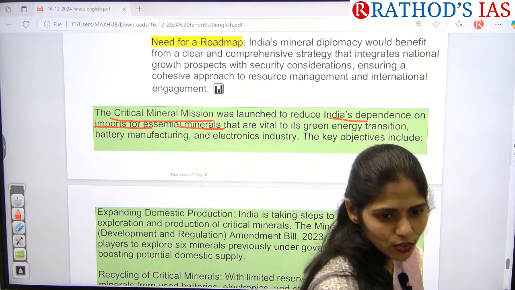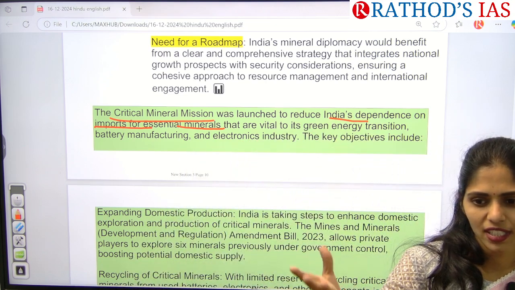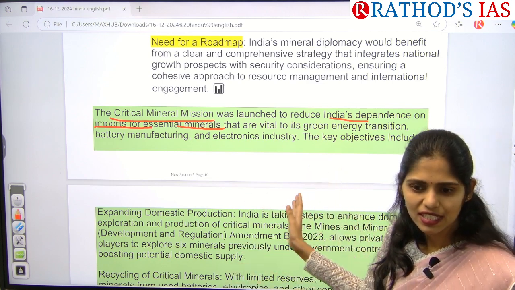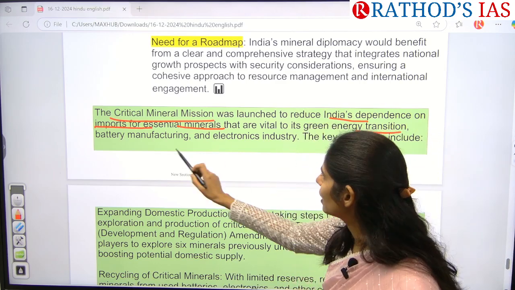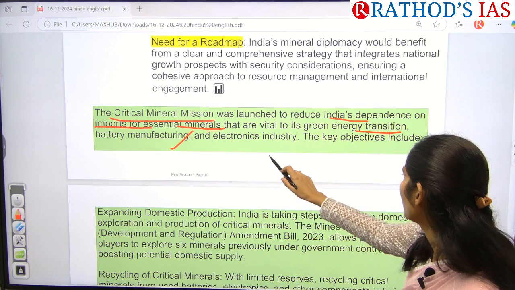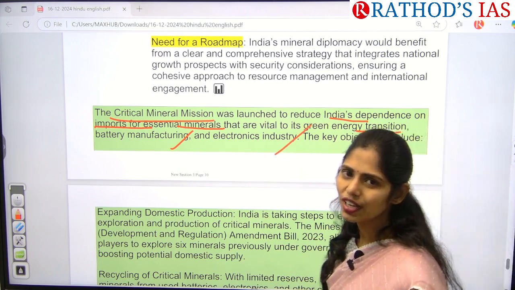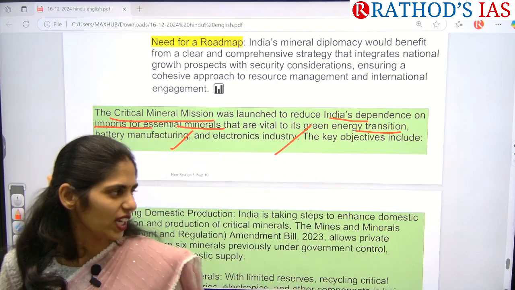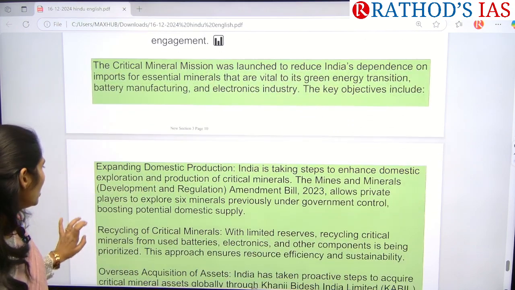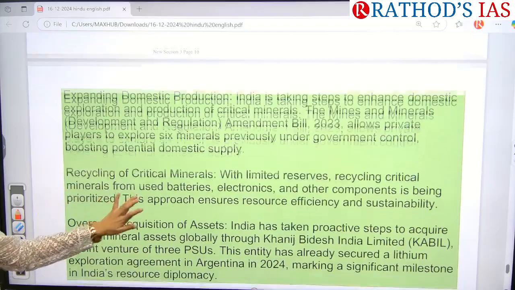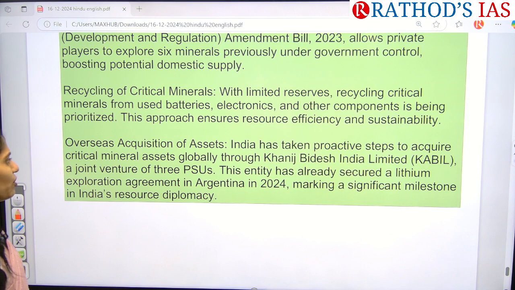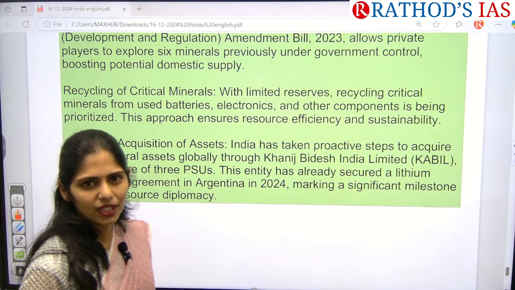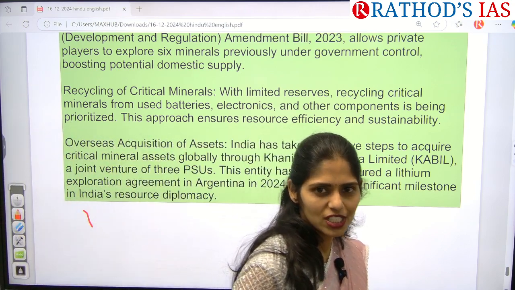That is, when we want to shift towards solar energy, we need solar panels. For that, these critical minerals are very important. And not only energy transition, but even battery manufacturing, semiconductors, electronic industry also, it is very important. So whenever we are having this kind of mission, we can expand our domestic production and even we can recycle our critical minerals and even have overseas acquisition of assets also. Okay, so this is the thing that you have to remember. So these are the important articles that appeared in today's Hindu newspaper.